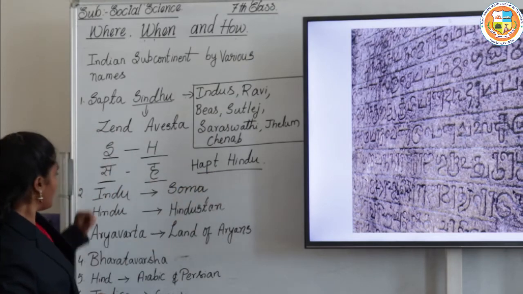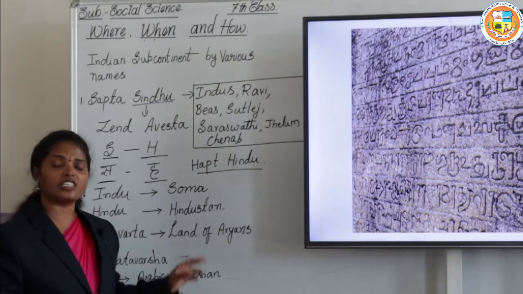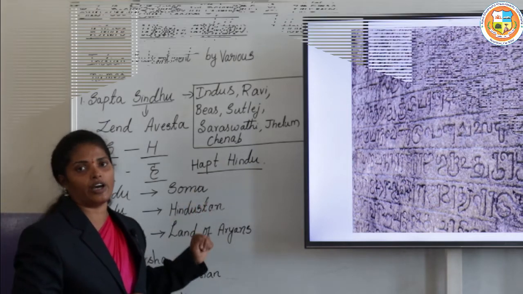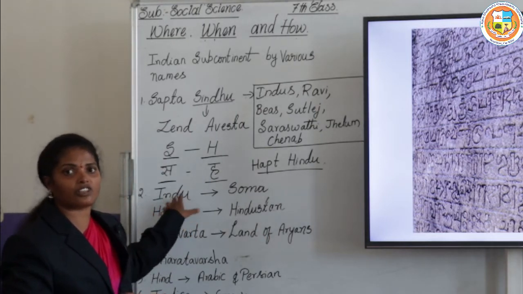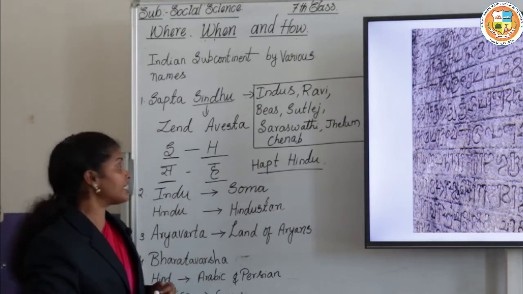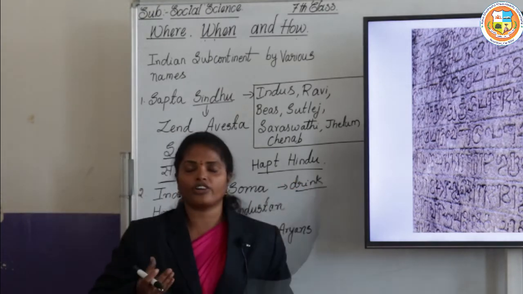One more name was Indu. Indu was the Sanskrit name for Soma. Soma is the drink which the people used to offer to the gods.